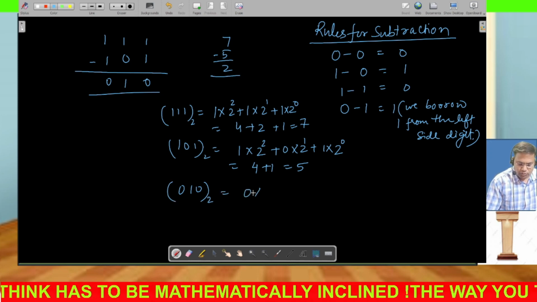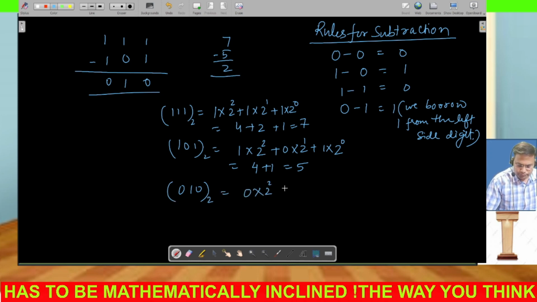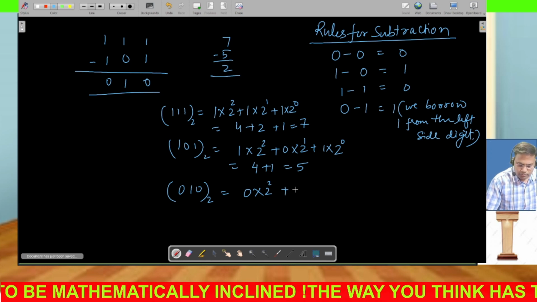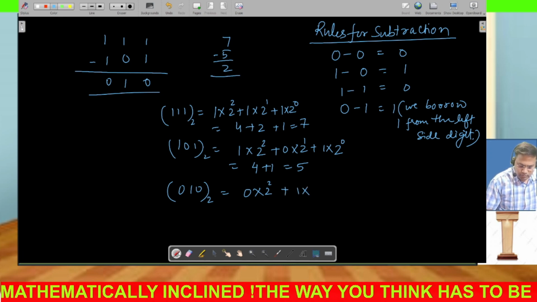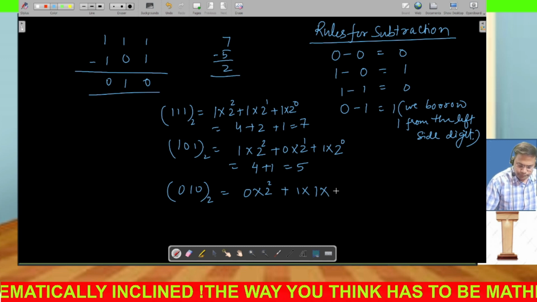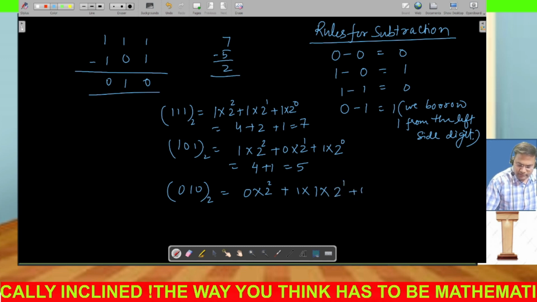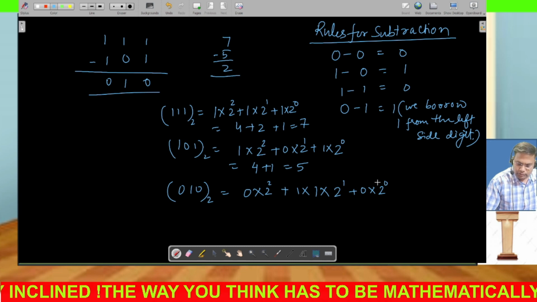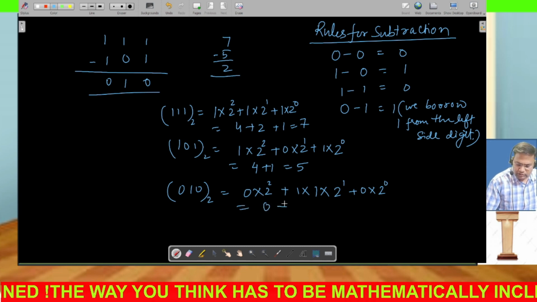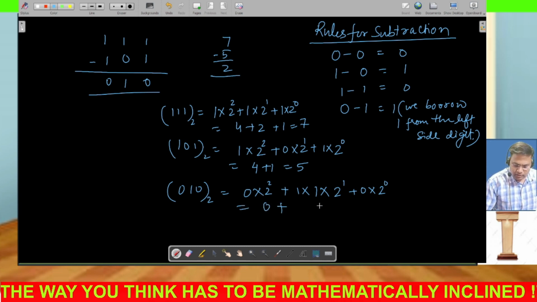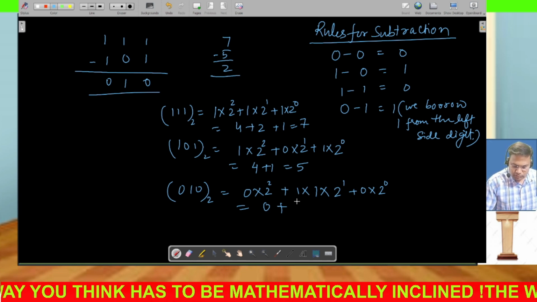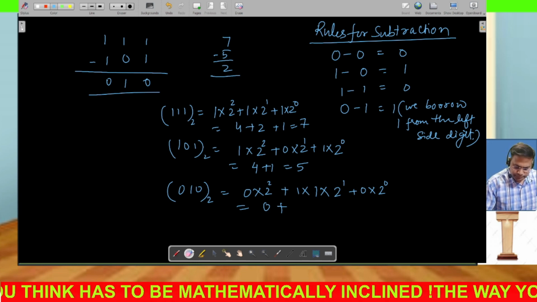So let's see, 0 into 2^2, then 1 into 2^1 plus 0 into 2^0. So this is 0, we have written this one extra, so this we will rub.